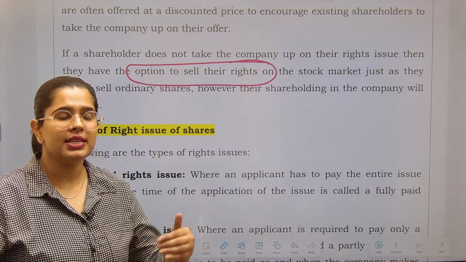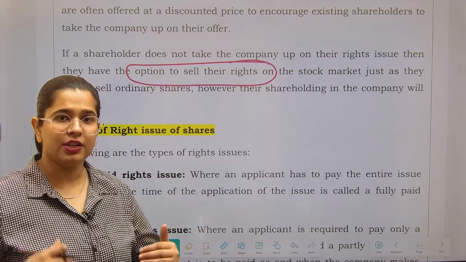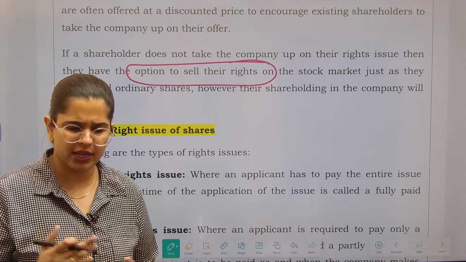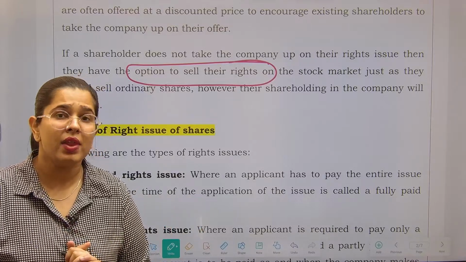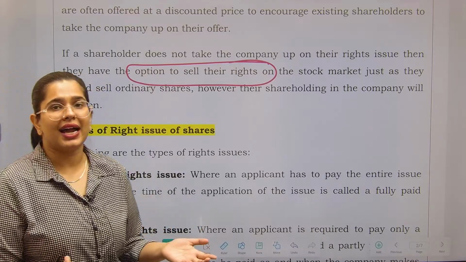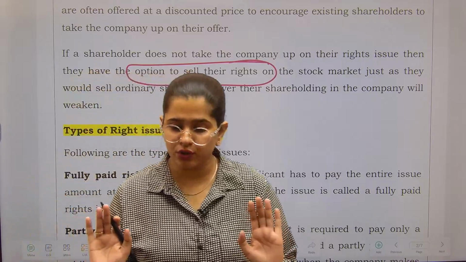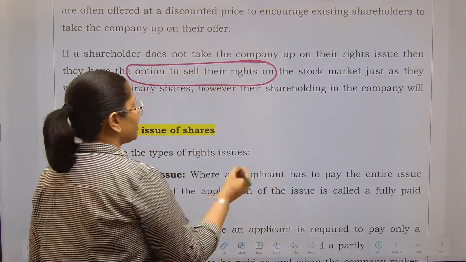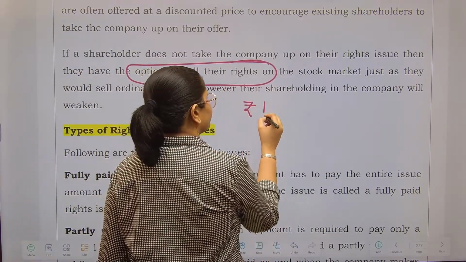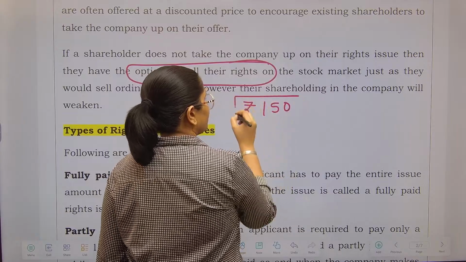So what I can do is give my right to somebody else. मैं बोल दूंगी कि मुझे नहीं चाहिए. If you want to take it, you can. And obviously I'm not going to do that free of cost. मैं free of cost तो नहीं करने वाली. Suppose the market price of the share is 150 rupees. That is the market price.